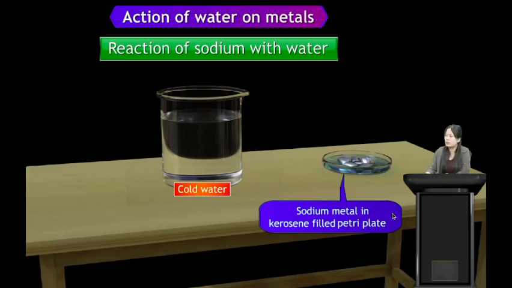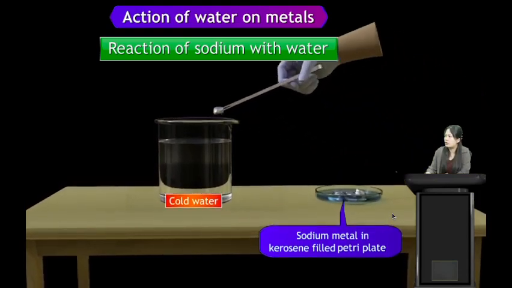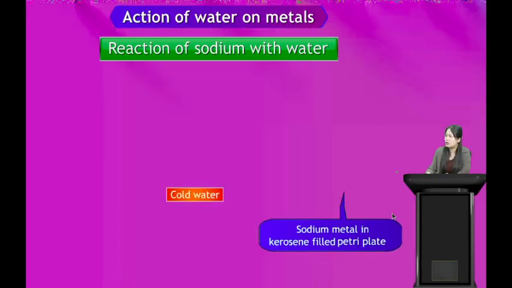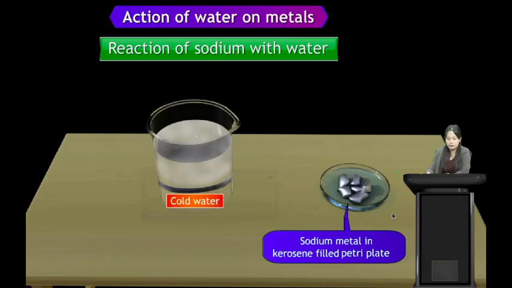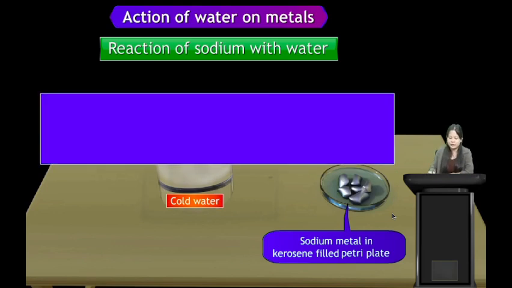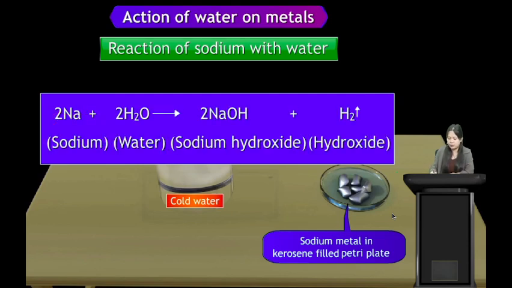What happens when sodium is put into the water? You will see that it reacts rapidly and vigorously with the water, and it explodes. It produces flame, it produces a large amount of heat, and it explodes. So sodium, when it reacts with water, produces sodium hydroxide and hydrogen gas. Hydrogen gas.